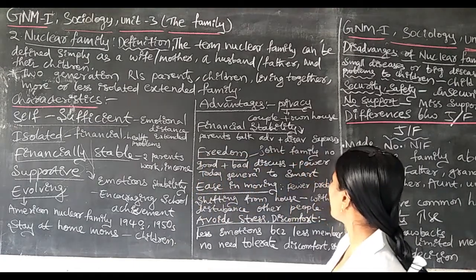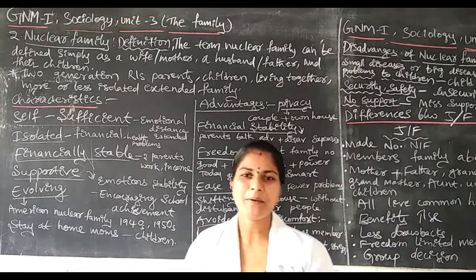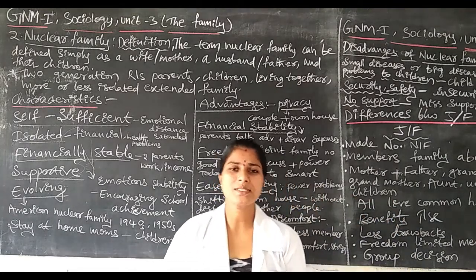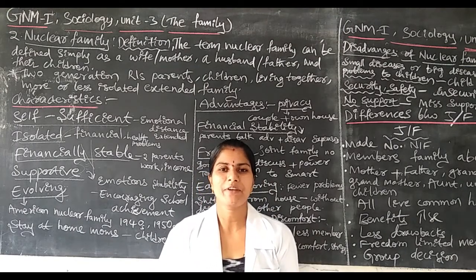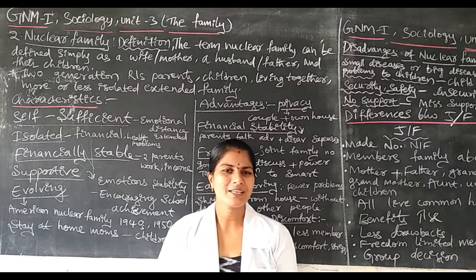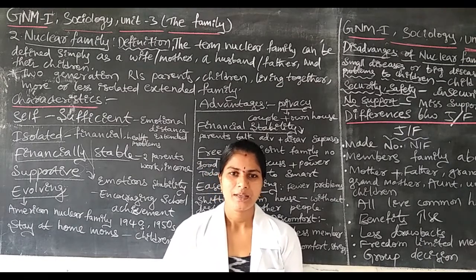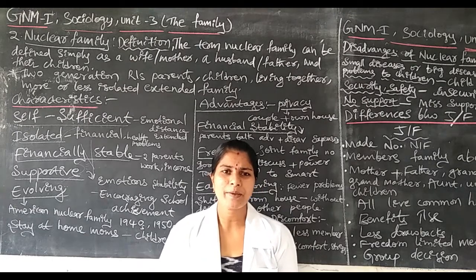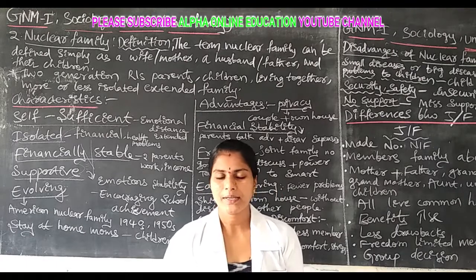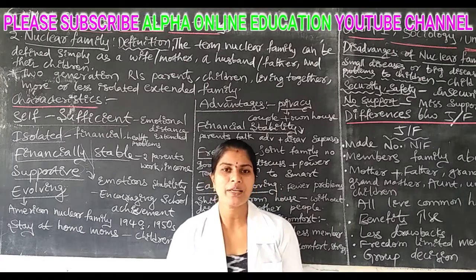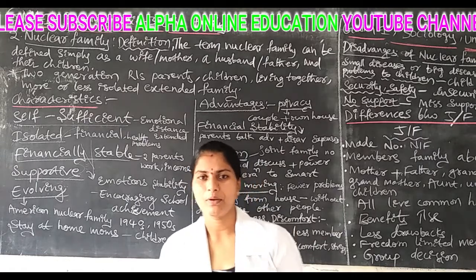Next one is freedom. Freedom is the biggest advantage of the nuclear family. Why? Because there is no freedom in the joint family. Only a limited number of people will have some freedom. But in the nuclear family, more freedom is there for the people living in it.